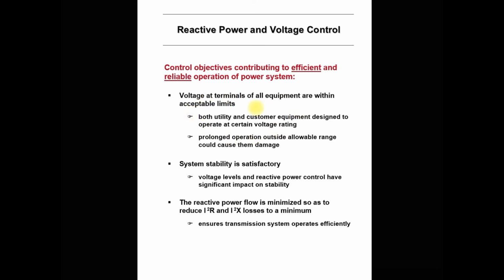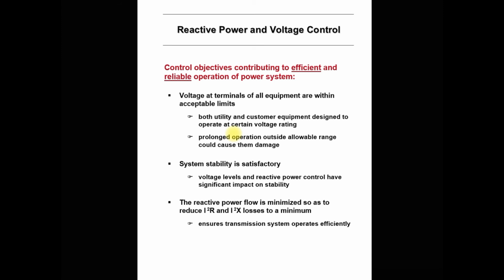Both the utility and customer equipment are designed to operate at a certain voltage rating. Suppose at the customer side, single phase loads and all the equipment are designed for 230 volt rated capacity, plus or minus 5% of 230 volt.